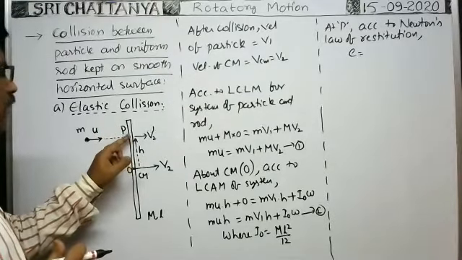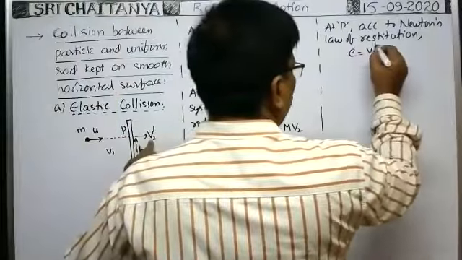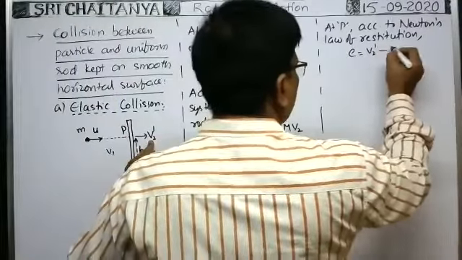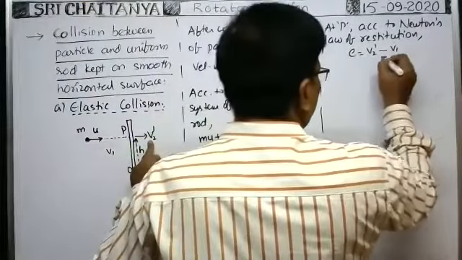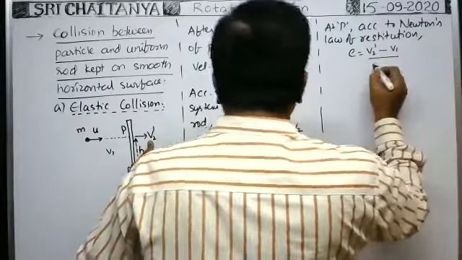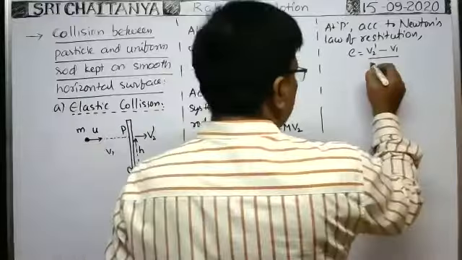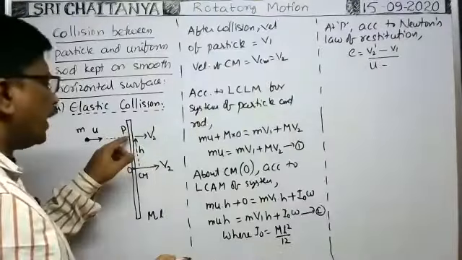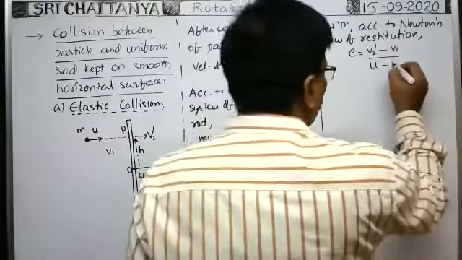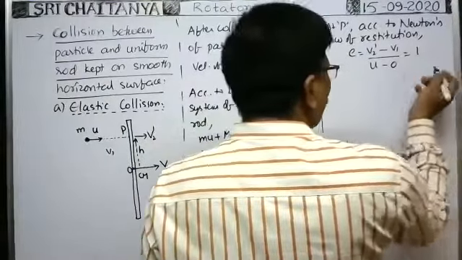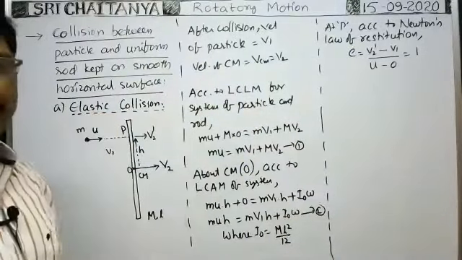After collision, the velocity of this point of the rod is V2 dash, minus V1, after collision the velocity of the first particle is V1, by U1 minus U2. U1 means the velocity of the particle before collision, U, minus the velocity of this point P of the rod before collision, which means it is at rest. That's why 0. This is equal to 1 now, because the type of collision that takes place here is elastic. That's why e is equal to 1.